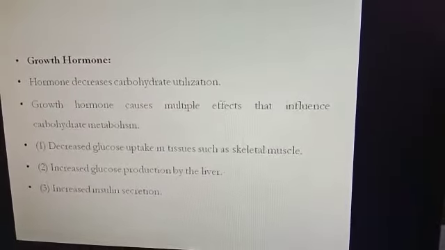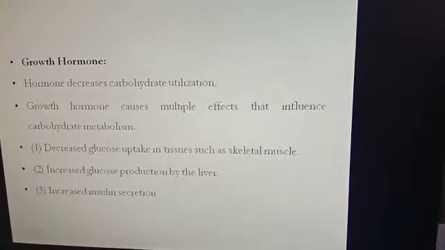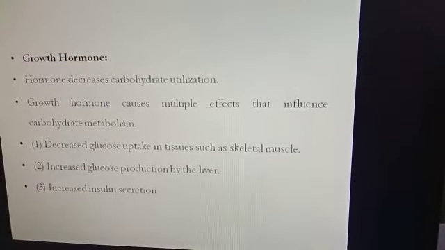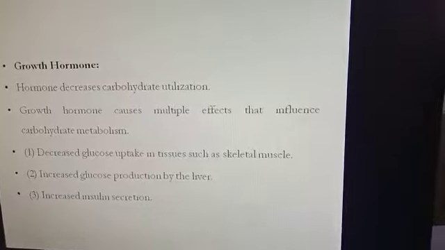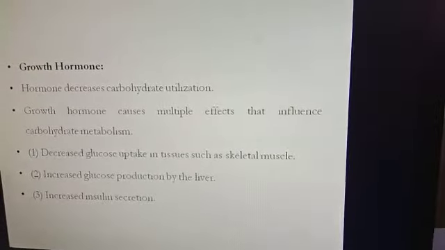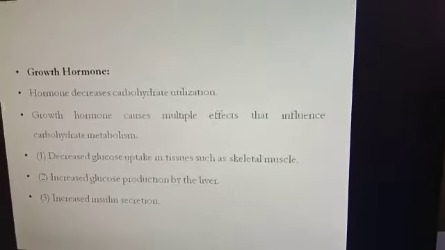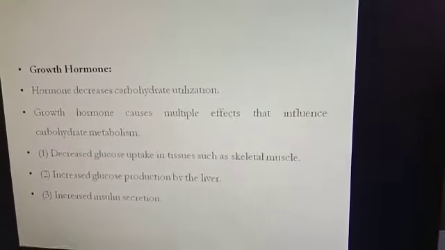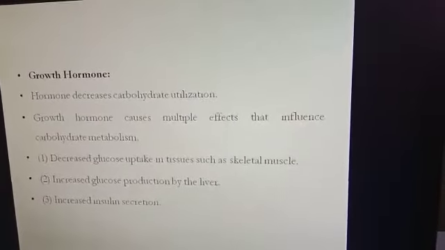It includes decreased glucose uptake in tissues such as skeletal muscle, increased glucose production by the liver, and increased insulin secretion. So, whenever we take food, the blood glucose level is increased.